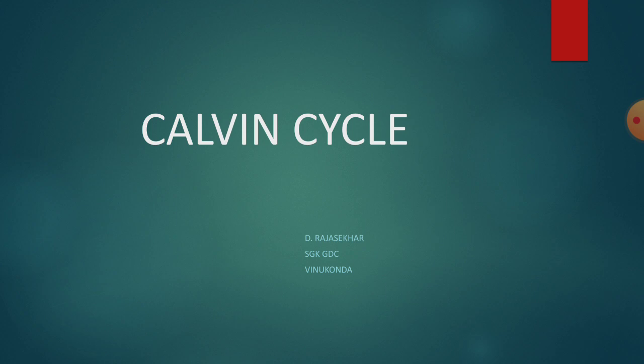But in this video lecture, you are going to learn the C3 cycle. It is also called the Calvin cycle. Generally, it is done by C3 plants. The plants which carry out the Calvin cycle can be called C3 plants. Hence the cycle is called the C3 cycle.